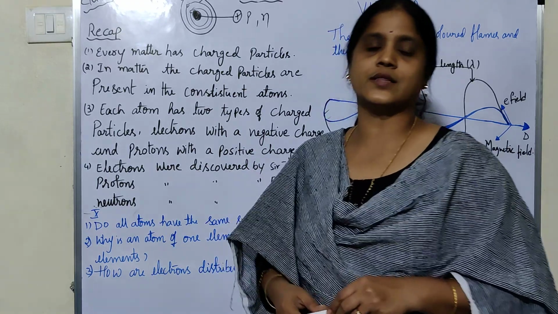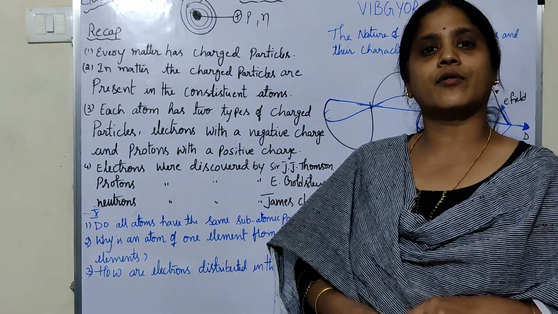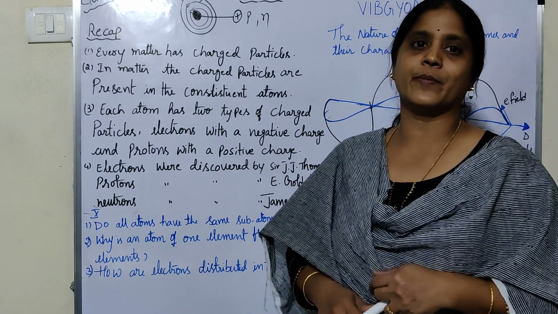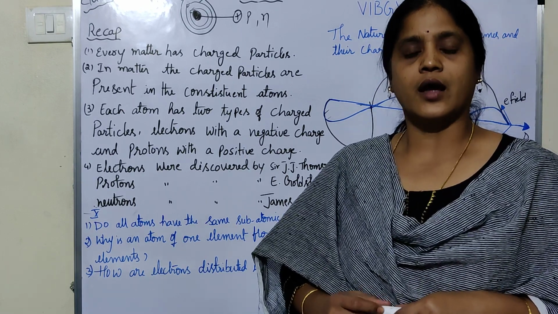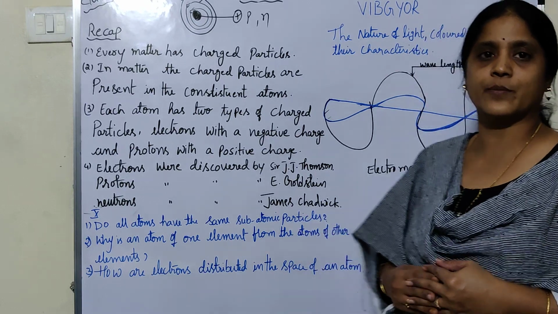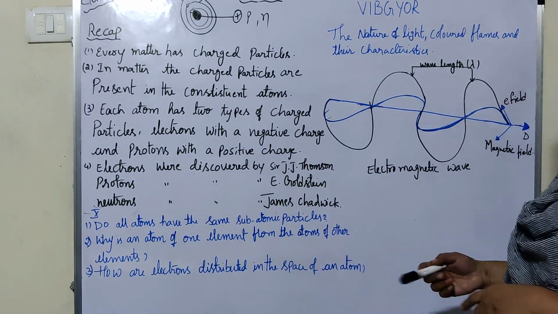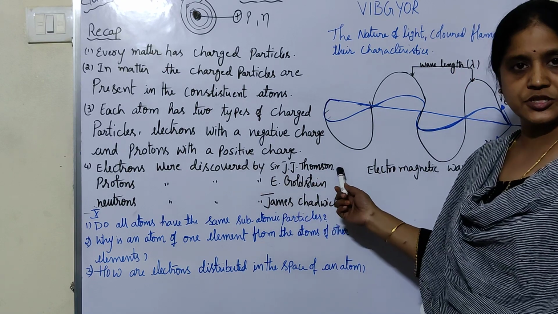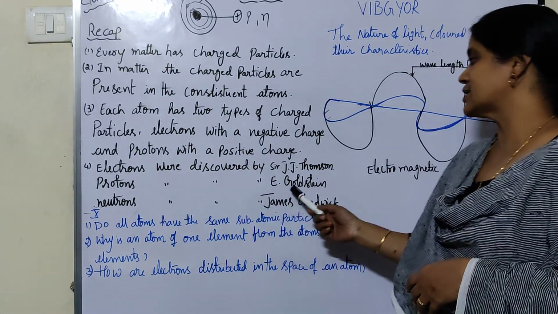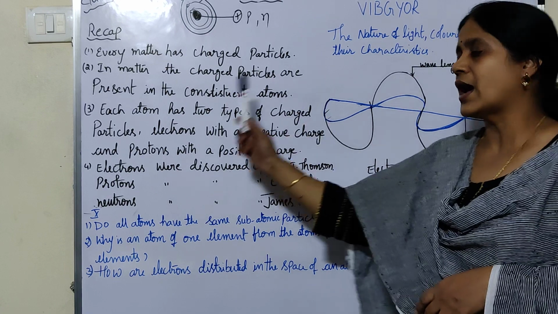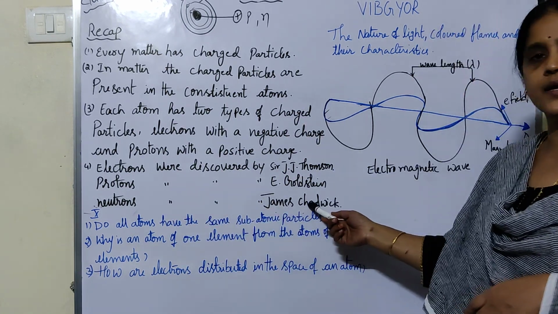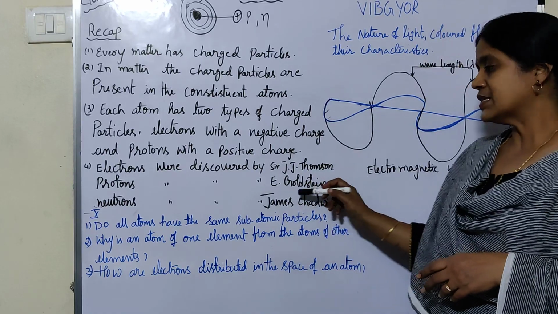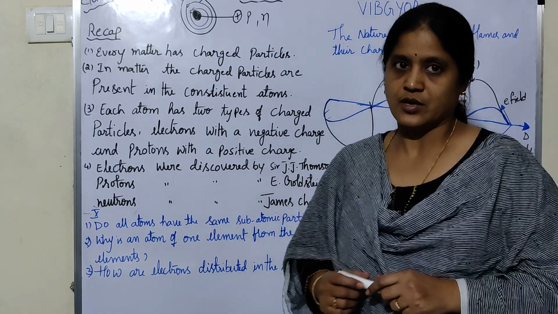And who discovered these subatomic particles? Electrons were discovered by J.J. Thomson, and protons were discovered by Goldstein, and neutrons were discovered by James Chadwick. Sorry, I said it wrong earlier. And this is about the atom.